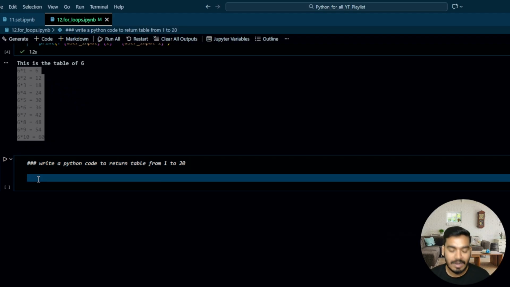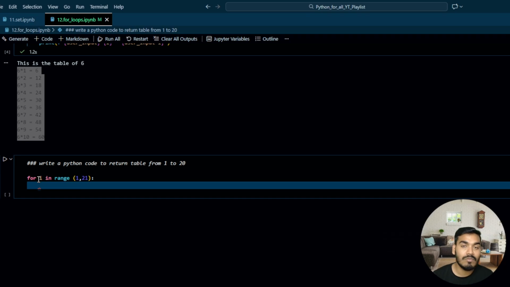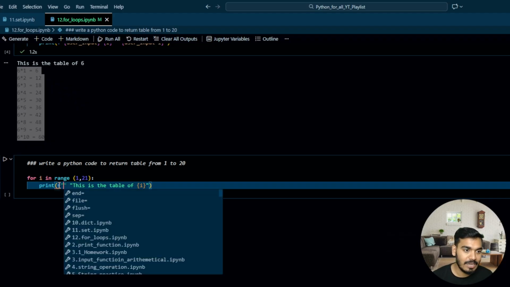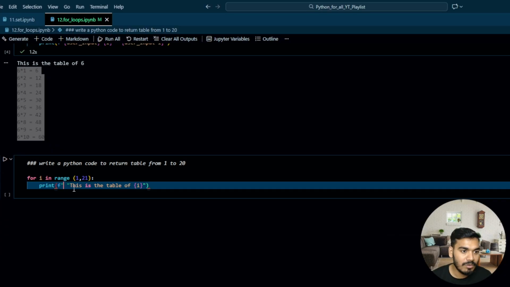So over here what I'll write, I'll take a for i in range of 1 to 21, because I need to get the tables of 1 to 20. So let's say print, this is the table of i, meaning whatever the value it will be, that table. So if the i value is 1, it will be the table of 1.